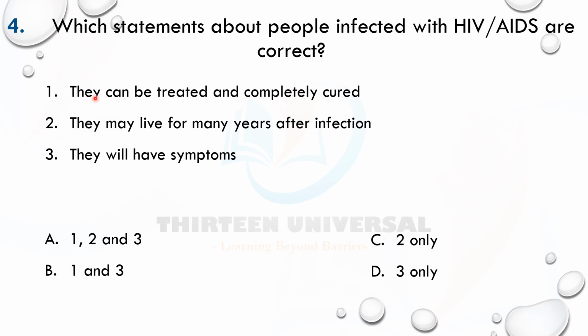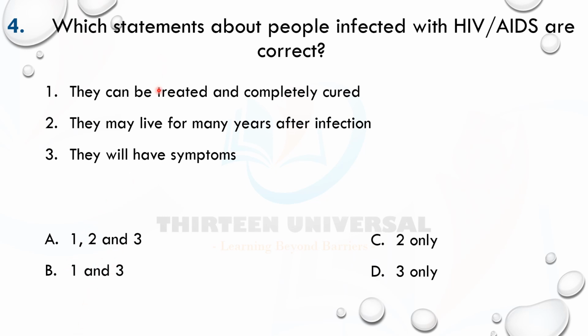So they can be treated and completely cured. Nope. HIV/AIDS has no cure. No cure yet. So any option that has one cannot be the answer. So A and B are gone, eliminated. They cannot be the answer because they have one.